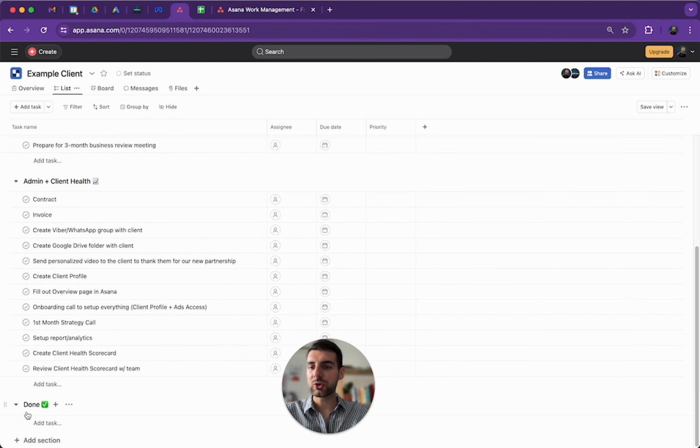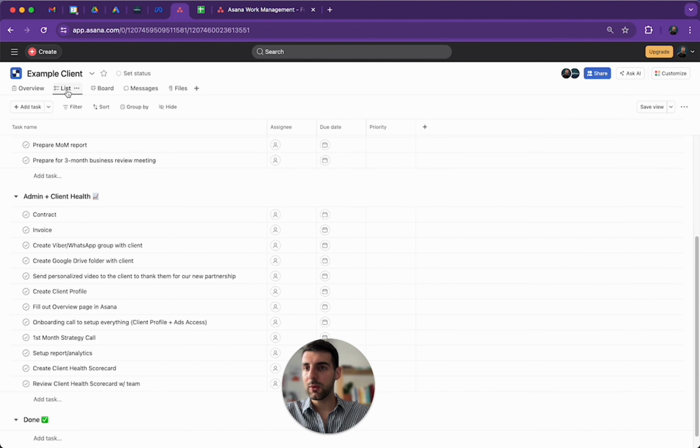And then we also have a done section here. Usually it's not really mandatory for you. You can just keep the tasks completed, but it just becomes way too cluttered. And when you have the done section here, you can just move them to the done section, and then you can be checking out tasks later. Let's say you remember about a task from 3 weeks ago, you can just go to the done section here and just review over all of them and just find the one that you would like. And that's it about the list section here.